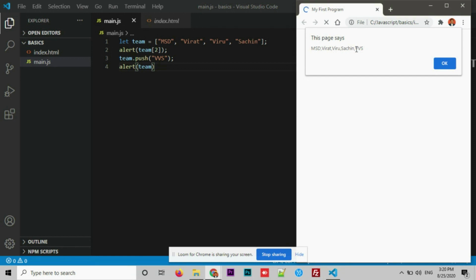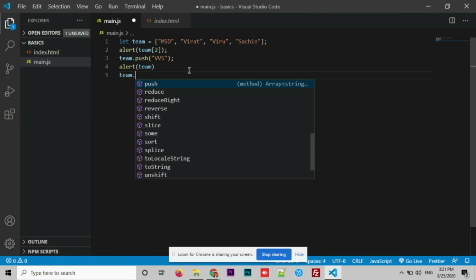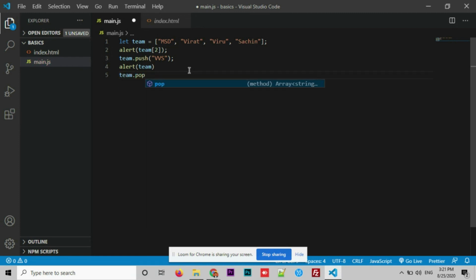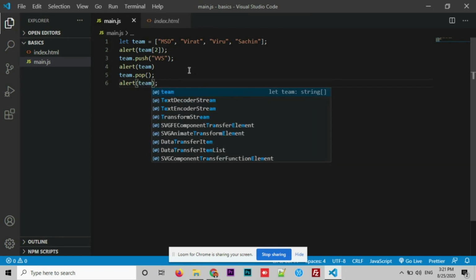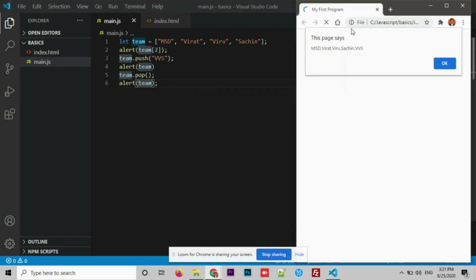Okay, we have one more thing called pop. By making use of pop, we can remove an element. Let's try that and see how the output looks like. team.pop. Save. After this, I want to write one more alert statement here so that you can see the difference before pop and after pop. All right. First alert, second alert, and the third one.